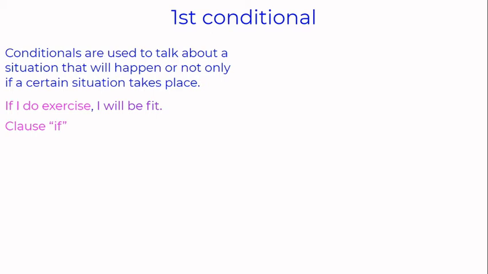Structure. The first part is the clause if. We're going to call this clause if, alright? Then, what do we have in here? Do you know what the name of this is? Exactly. Plus a comma. And after that, what is this? Will is future. And then this is another clause. Future clause. Alright? Super easy, right? Piece of cake. Okay, let's continue.